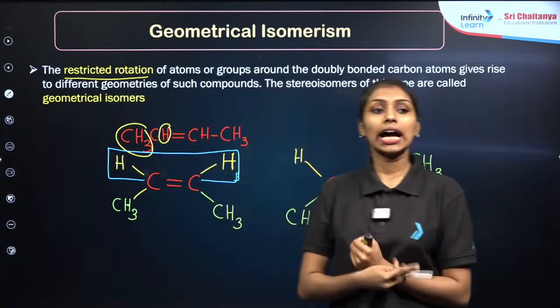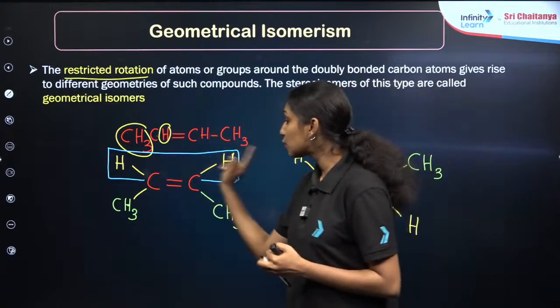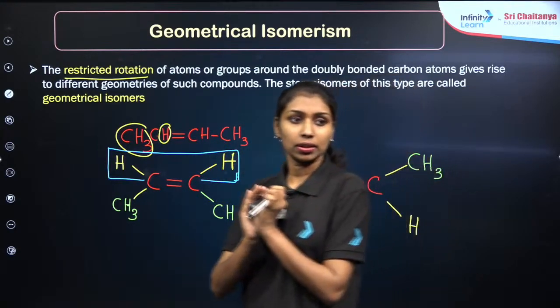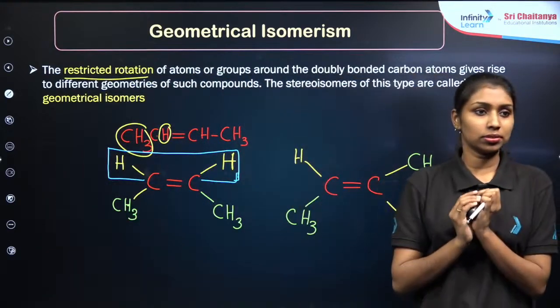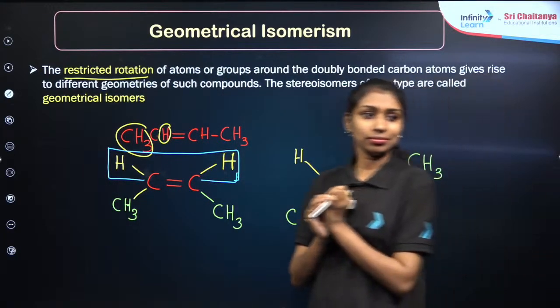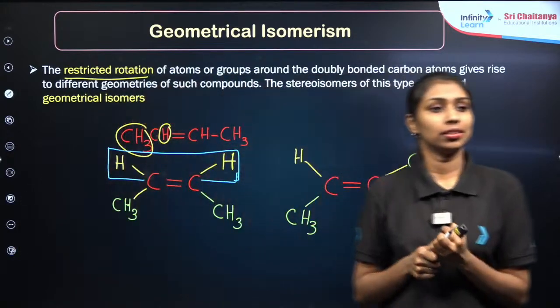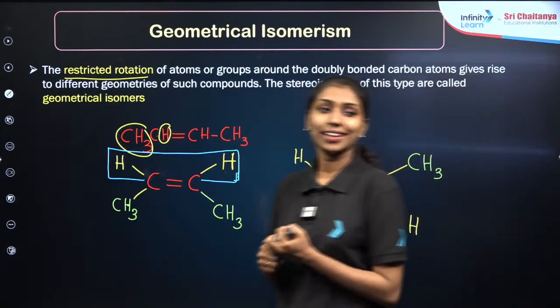If you are focusing on the hydrogen atoms only, these are identical groups, right? These identical groups are on the same side of the double bond. Is it not clear?